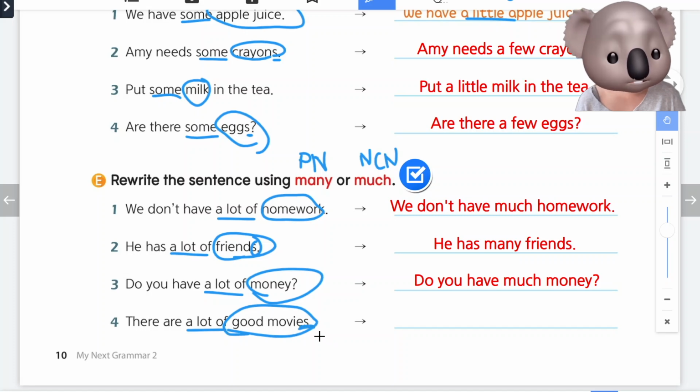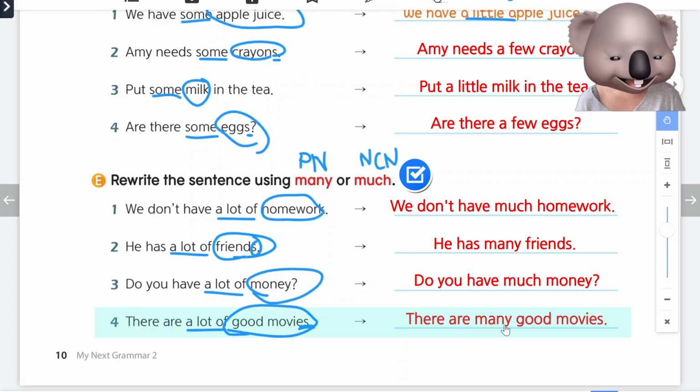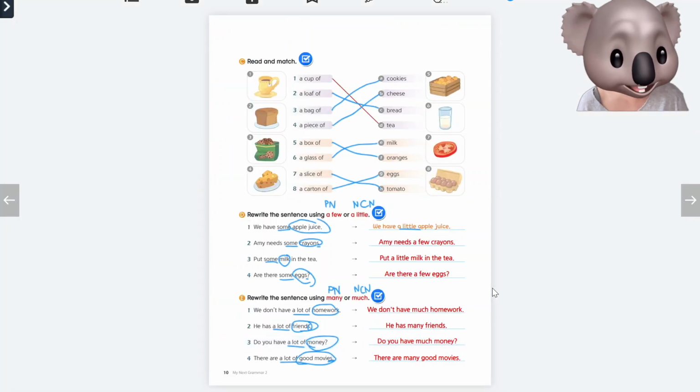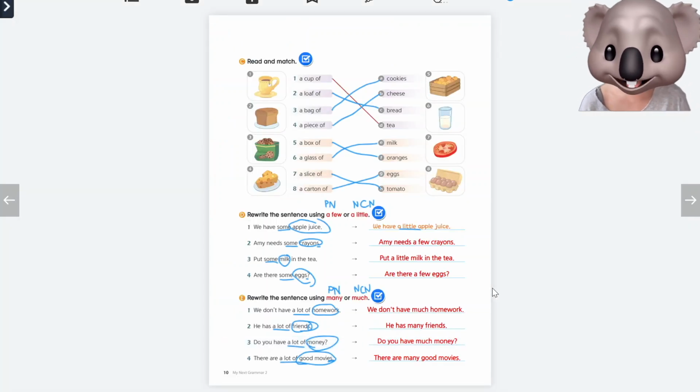Movies ends with an S and we can count them, so we will use a plural noun. There are many good movies. Great job! Please check your answers and I'll see you at our last page.